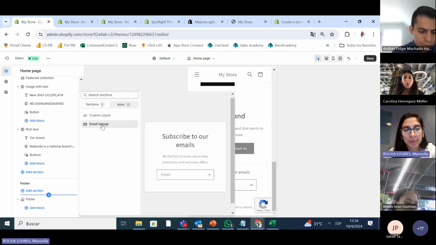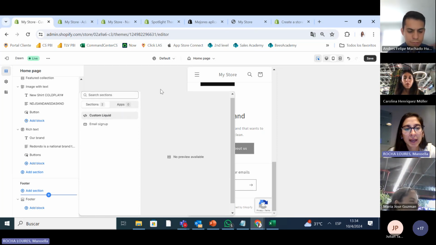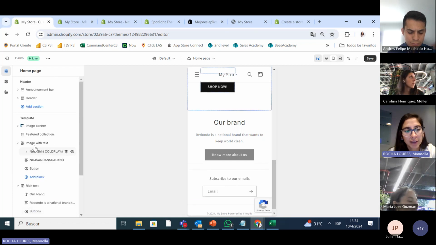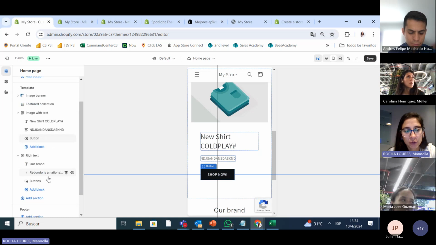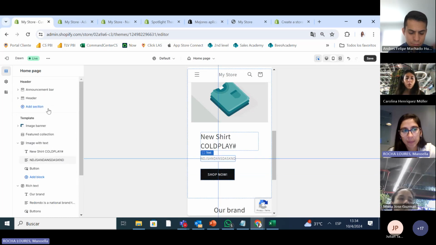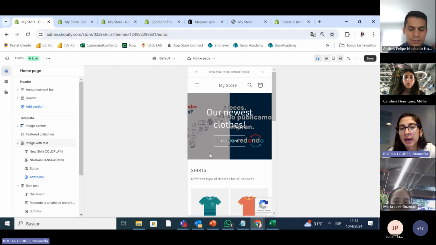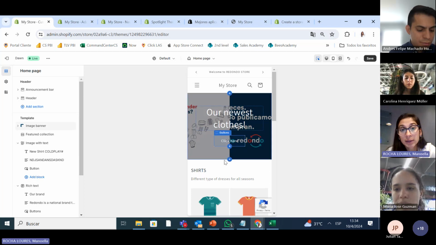I can add an app, and there are a lot of things that you can add here and start trying. Don't get scared of adding things and trying it out, because it's for free. So once we have an idea of how our store is going to look, we have to work on what is inside the store. What is inside the store?